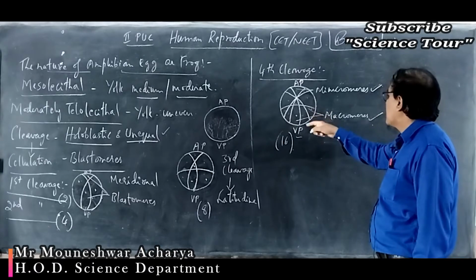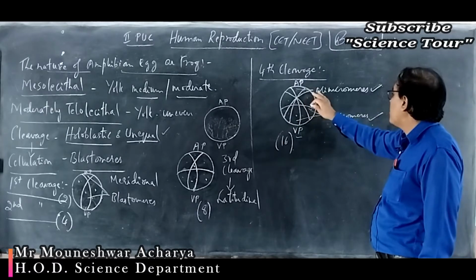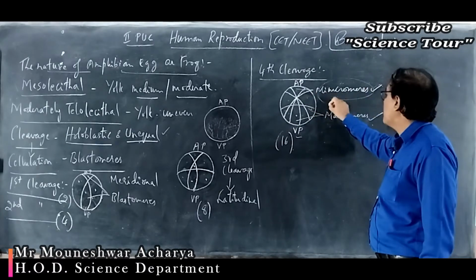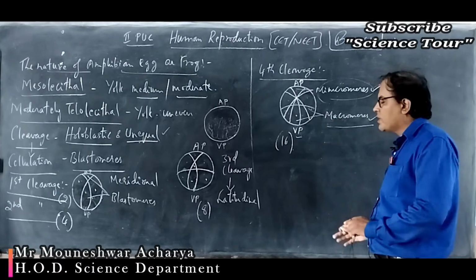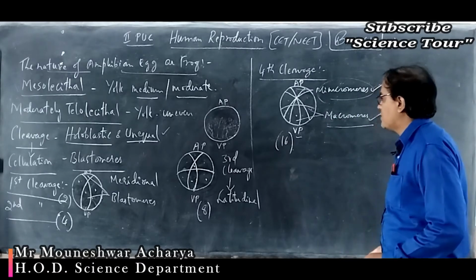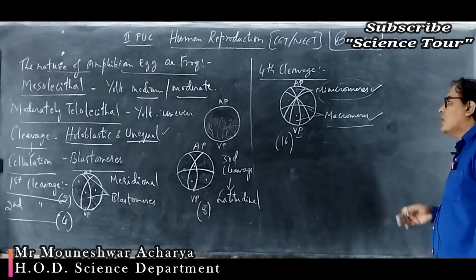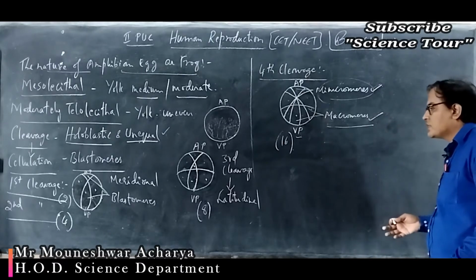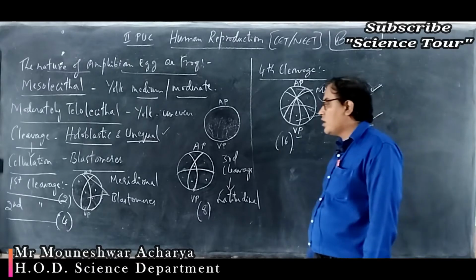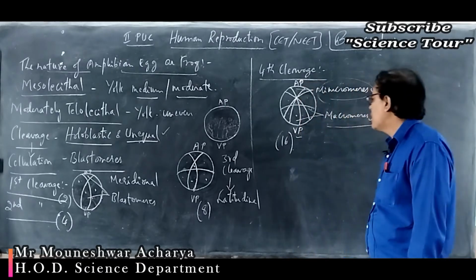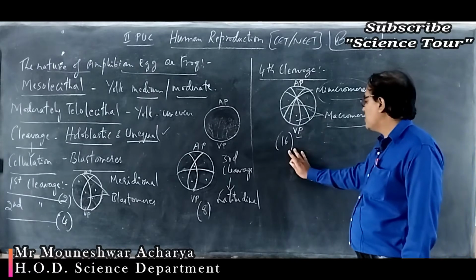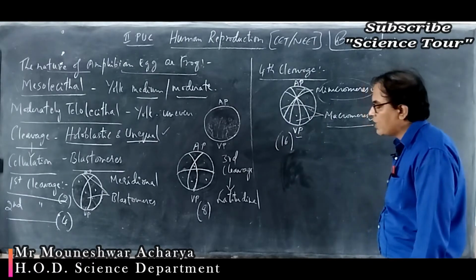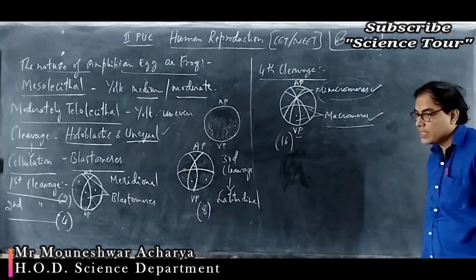When the division continues, more and more cells are produced at the animal pole compared to the vegetal pole, where the cleavage furrow becomes irregular at later stages. The cleavage gives rise to a structure called the morula at the 8 to 16 cell stage, and at later stages it changes into the blastula, and the blastula later gives rise to the gastrula.